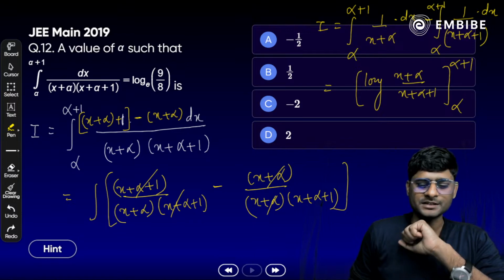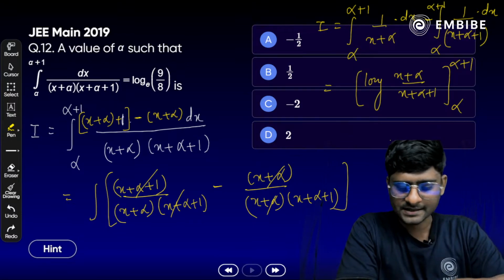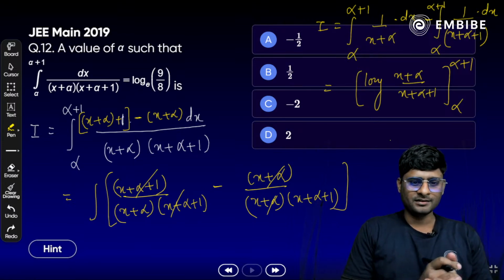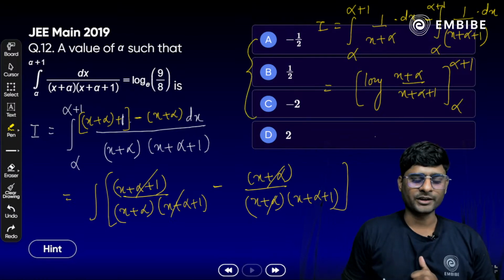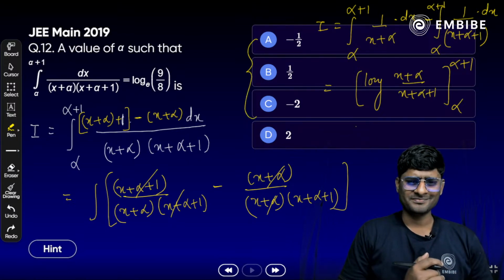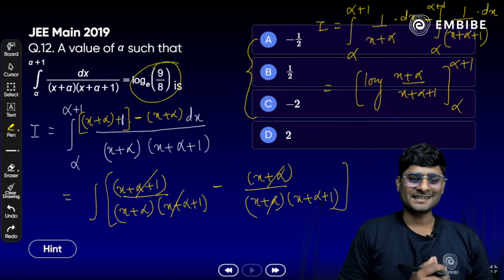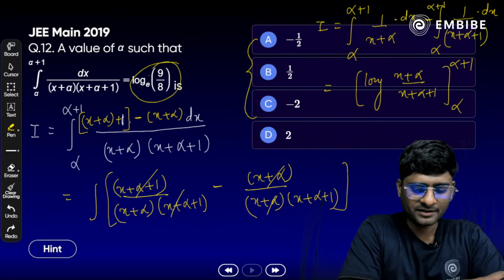and look at the limit here, alpha to alpha plus 1. Try to substitute and compare it. You will get the value of alpha here. Yes, we have to just simply put the limit here and you will get the final answer. फाइनल आंसर आपका जो भी होगा डोंट फॉरगेट टू कमेंट. ओके, बस 2 ही स्टेप बचते हैं आपके पास, लिमिट को पुट करना और कंपेयर करना log of 9/8 से. You will get the answer. Yes, just have to put the limit, you will get the answer.